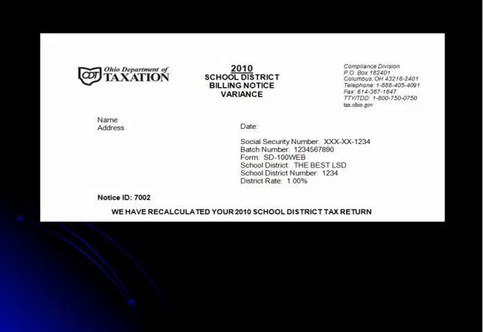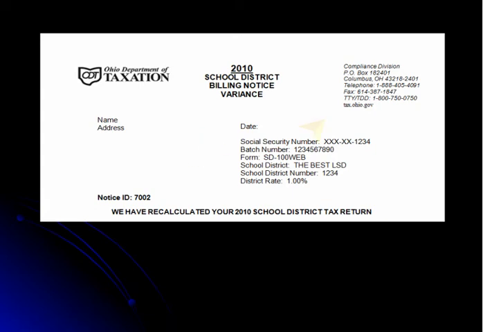As you open the letter, it will say at the top center of the page the tax year, the type of tax, and that it is a billing notice variance. Moving down the page on the left-hand side, you will see your name and address, the notice ID number, and a statement telling you that we have recalculated your Ohio income tax return.